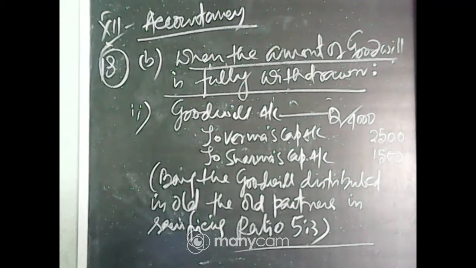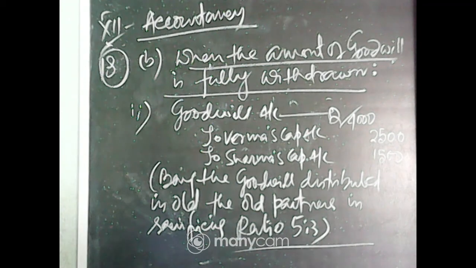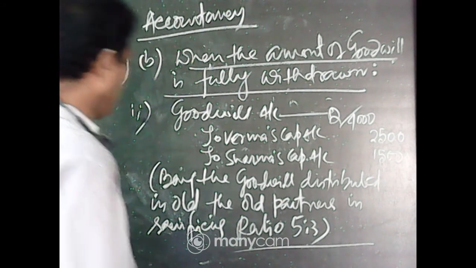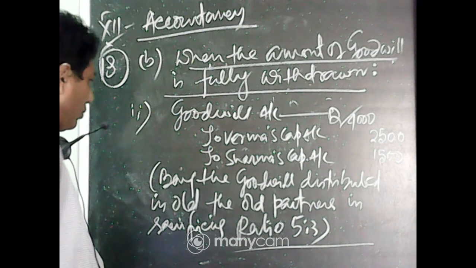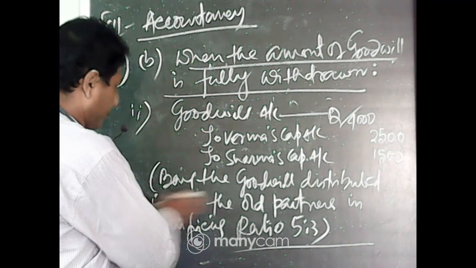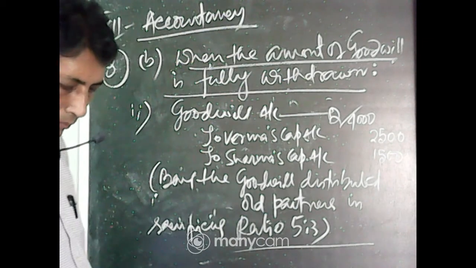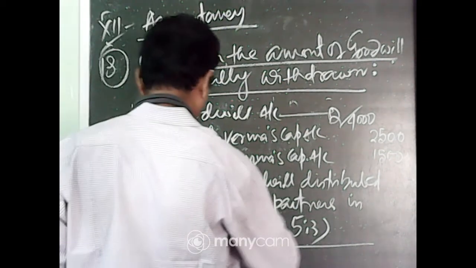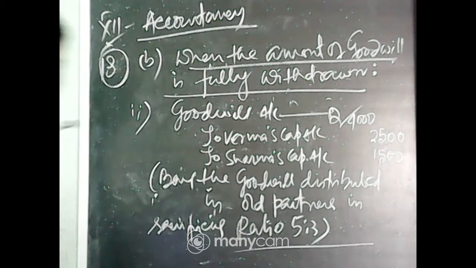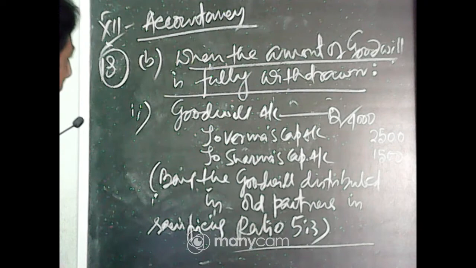In sacrificing ratio. Now, goodwill account debit to Bharma's capital account, to Sorma's capital account, being the goodwill distributed in all partners in sacrificing ratio 5:3. Okay. Next, number 3,